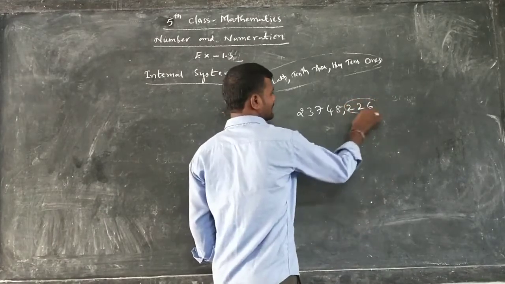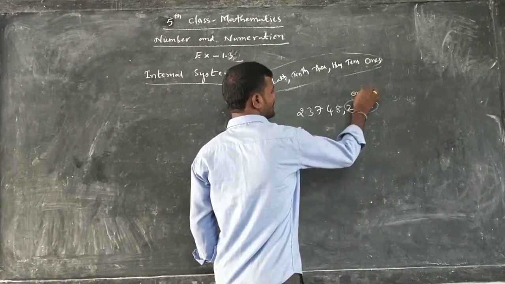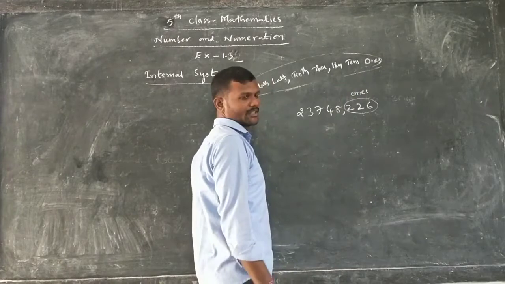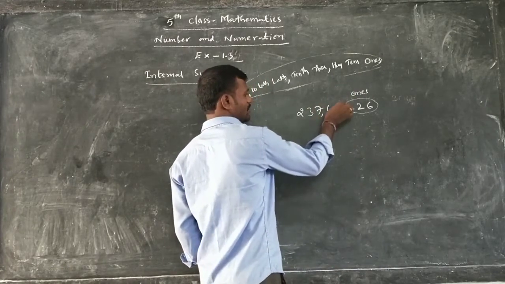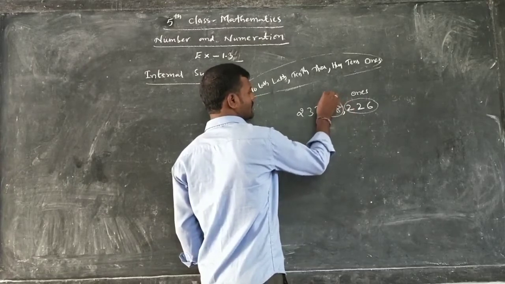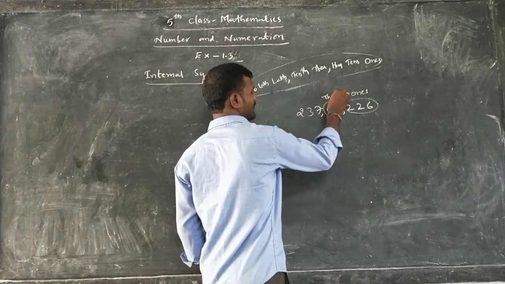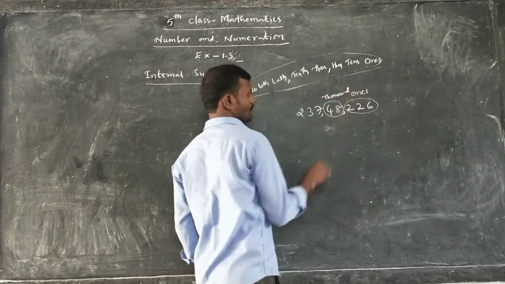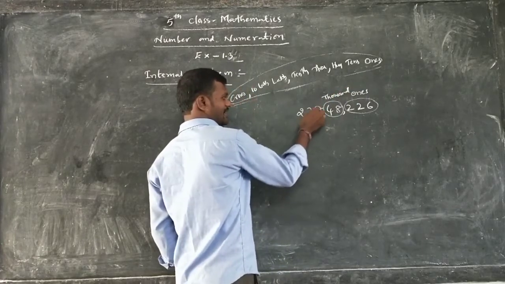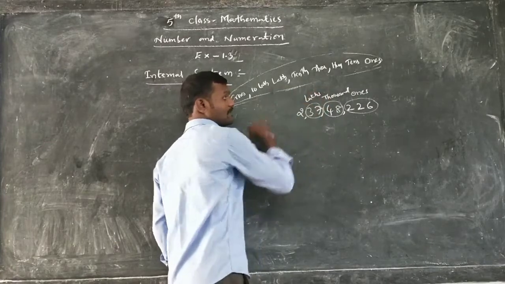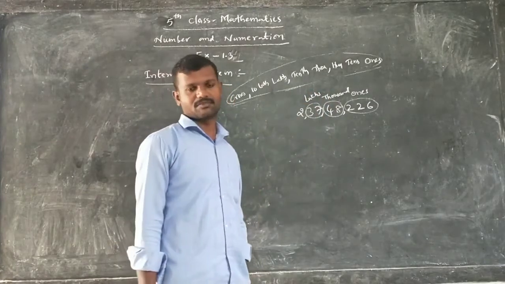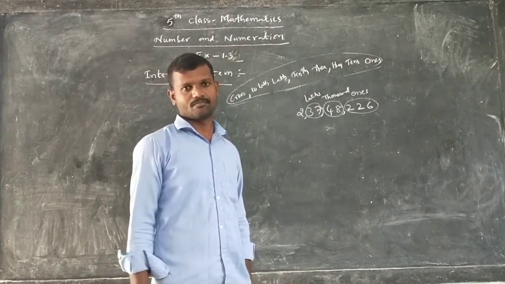This is called which period? Ones period. And thousands, 10,000s. After this also you have to write a comma. These two come under which period? Thousands period. Lakhs, 10 lakhs. After lakhs you have to write a comma. This is called the lakhs period. Next one, what? Crores will come.